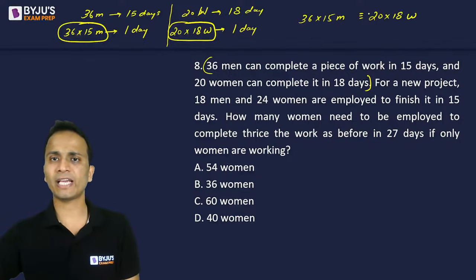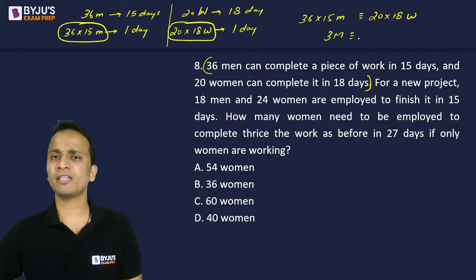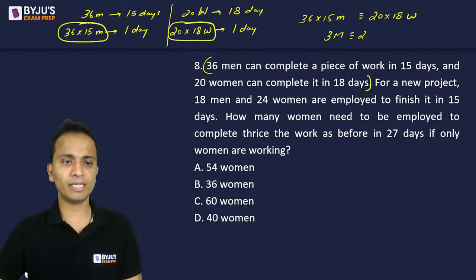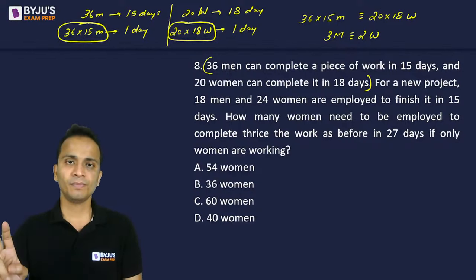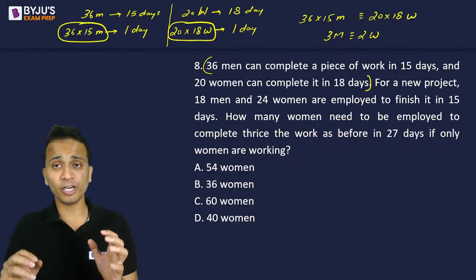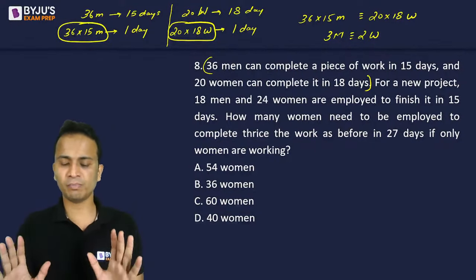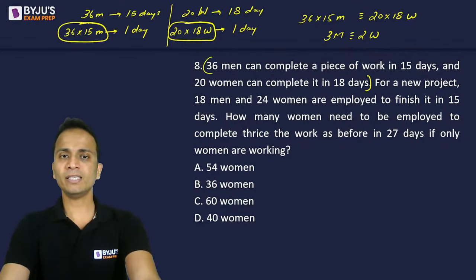Now some things will cancel, and I will get 3 men. So what you can do is cancel out the common factors from both sides. I'll get 3 men are equivalent to 2 women. So work done by 3 men will be equivalent to the work done by 2 women. This is very important. This type of relation is very important to establish in this type of question. So this is the first part of this question. All right, fine. Now let's move ahead and look at what needs to be done after this.